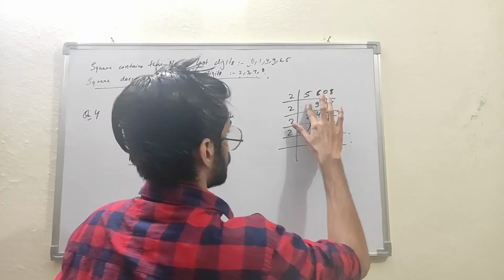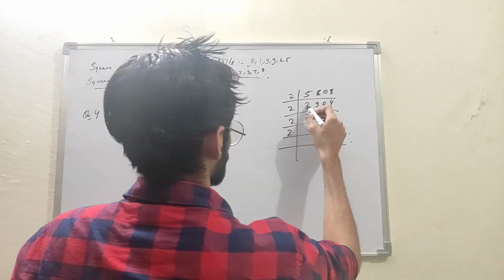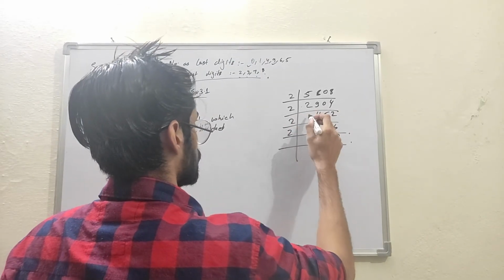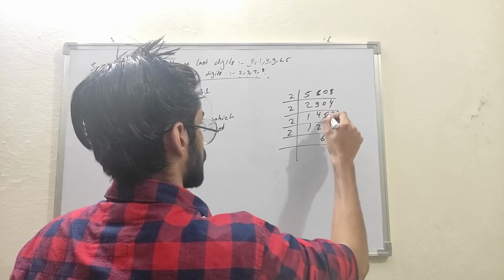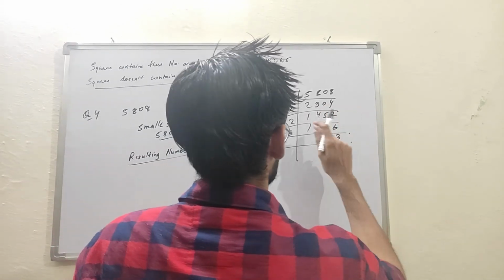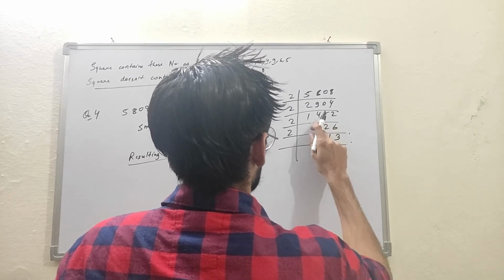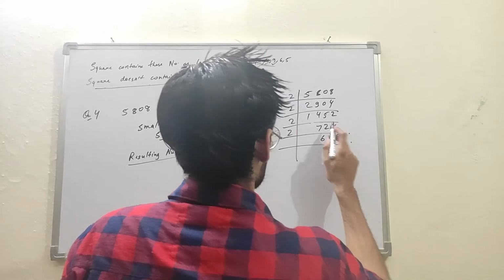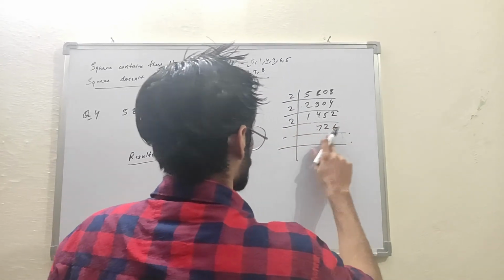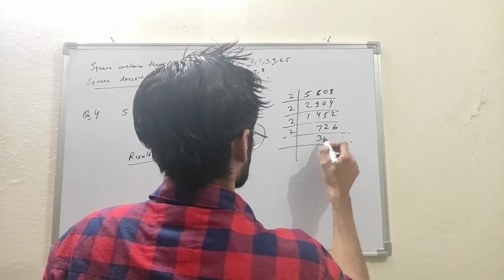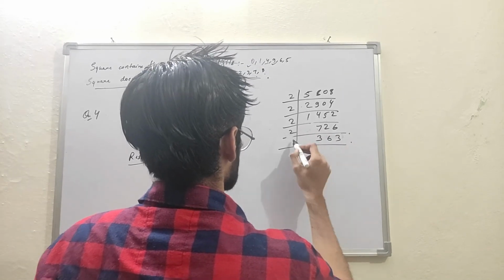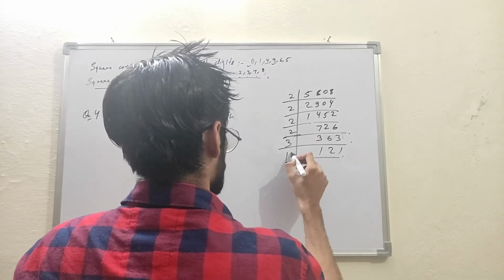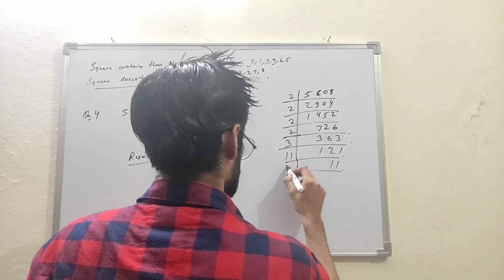It will not be 4, it will be 2. 2 4s are 8, then again it will be 1. 2 4s are 8, 5 2s are 10, now it will be 0. And it will be 7 2s are 14, 6 2s are 12, 3 2s are 6, and then we divide by 3, and 11, 11 times.